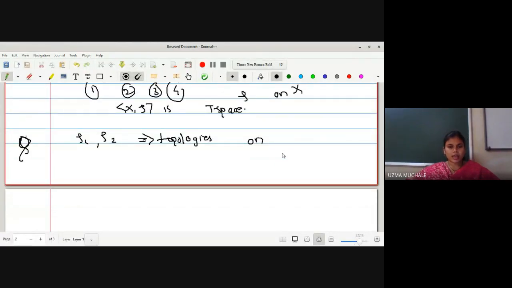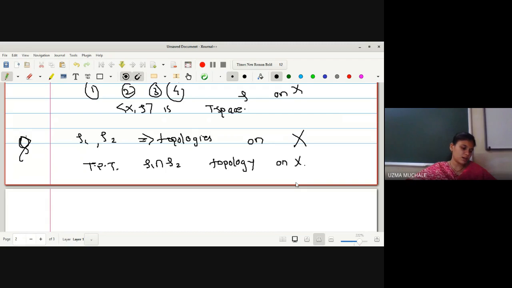If we are having X with the three elements A, B, C, many topologies can be defined on the same set X. So here also we are having τ1, τ2 as topologies on the same set X. Now we have to find out, or prove, whether τ1 intersection τ2 is also a topology on X or not.